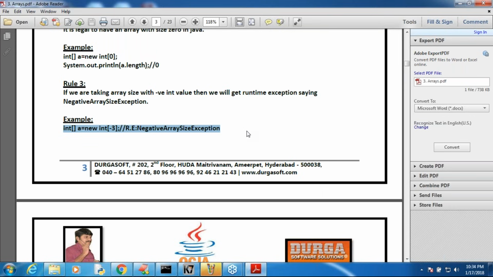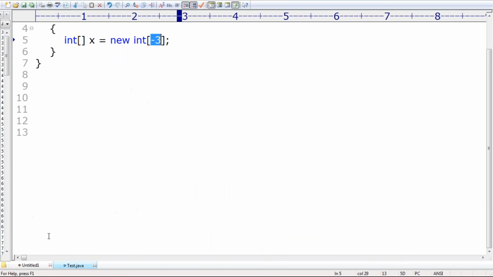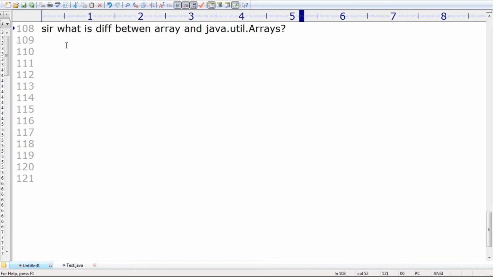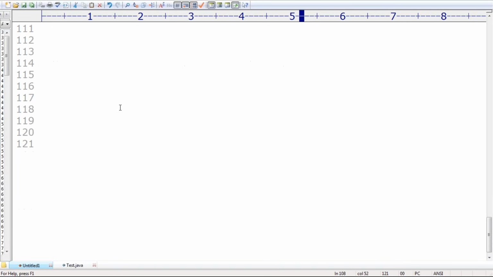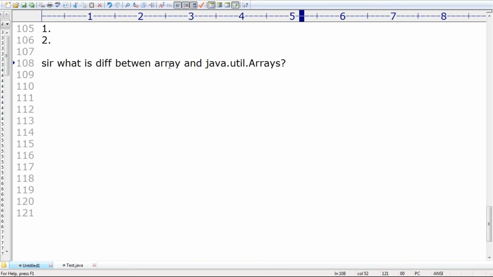Next, there is one small doubt from Shubham Gupta. For the interview room also, this bit is very important, so let me take it. Let me copy paste. Please listen to each and every point very carefully, because it's very important. What is the difference between an array and java.util.Arrays? Regarding the difference between array and the java.util.Arrays concept, very simple, sir.